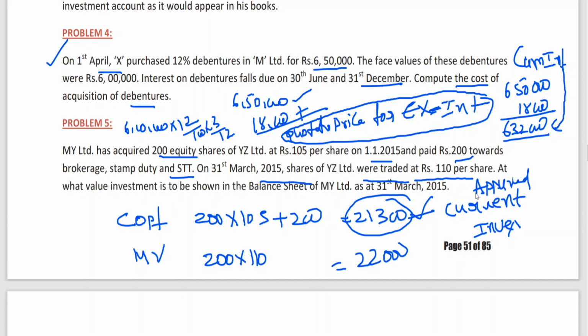Current investment, if we assume long-term investment, we take cost amount, cost value. There also, long-term investment answer is 2,13,000. The reason is that in long-term investment, we don't consider market value. We only consider cost amount, cost price. Only when there is a permanent decline in the value, then we consider the market value. Otherwise, it is not considered.